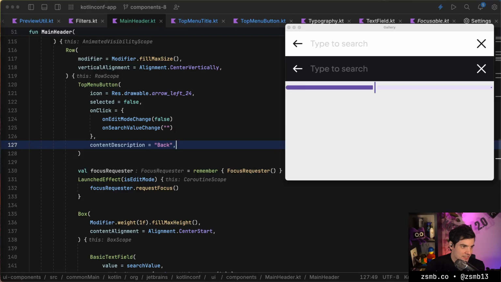Seb, who builds the whole compose hot reload thing, has logged an issue just now and linked it into chat. Thank you.